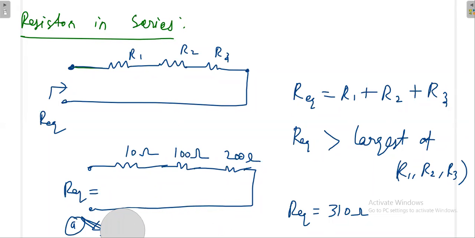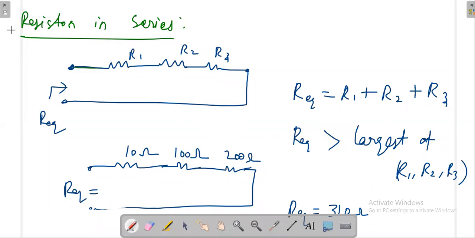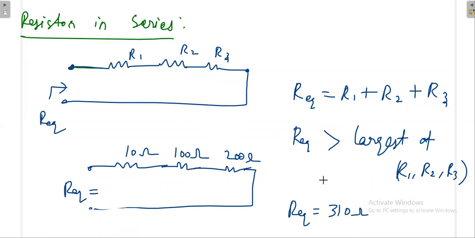So please remember this trick whenever resistances are in series. This is not a new trick, it was introduced in the lower classes itself, but you are not utilizing it properly at the right time in the exam. R equivalent is greater than the largest resistance available in the circuit.